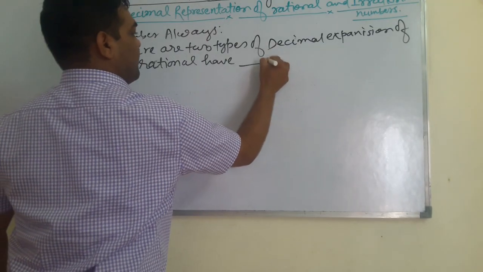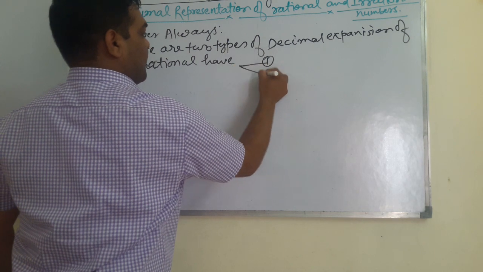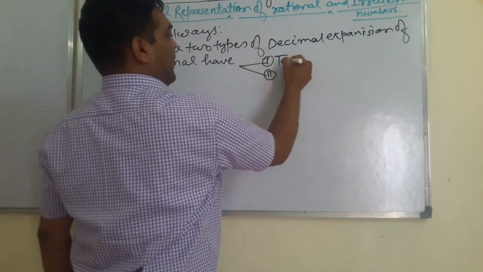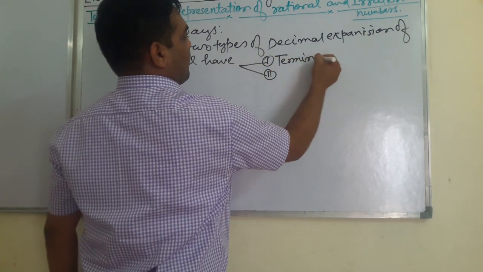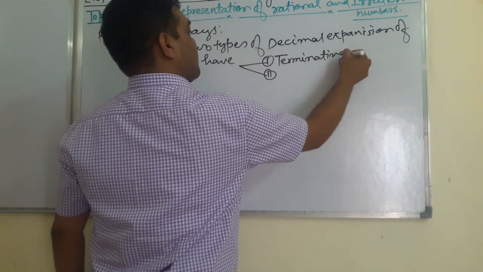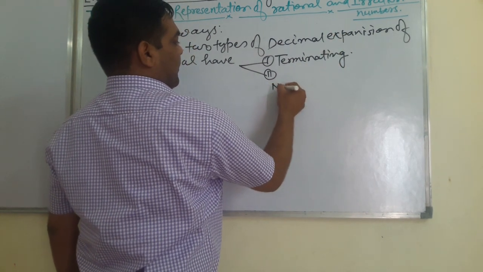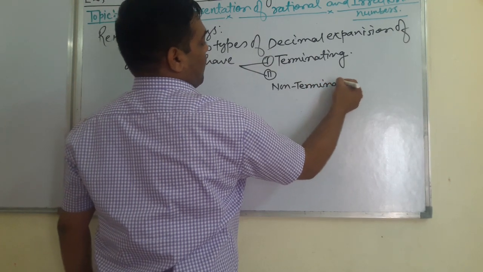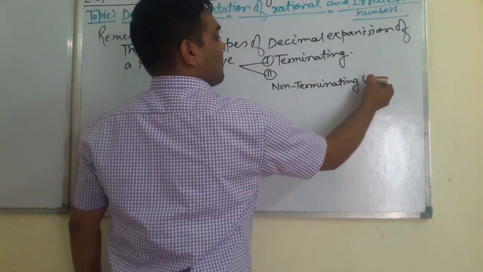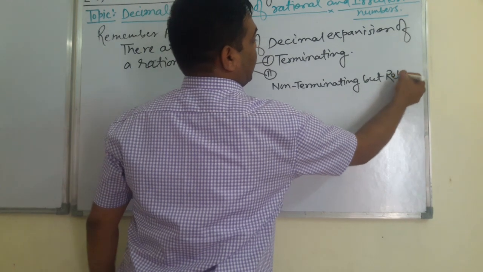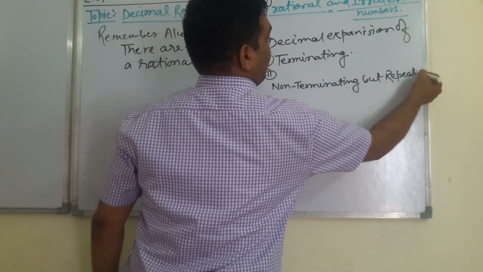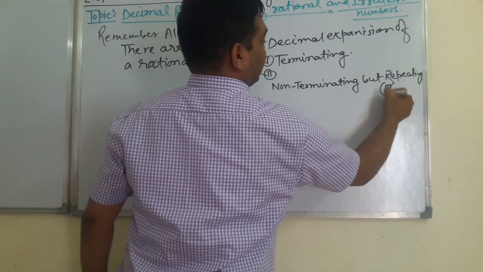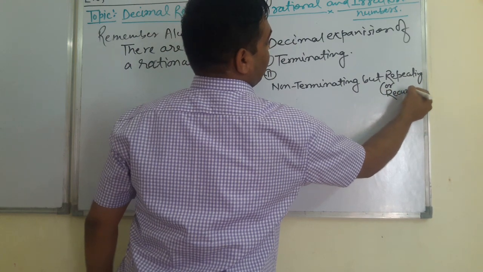Number one, it is terminating. Number two, it is non-terminating but repeating. Sometimes we say it recurring.